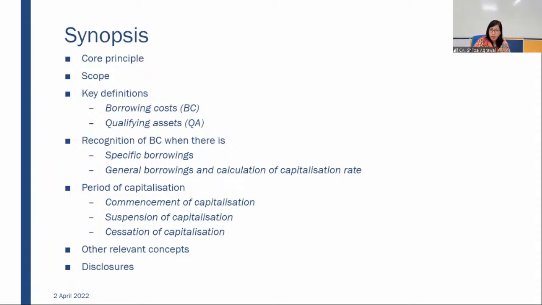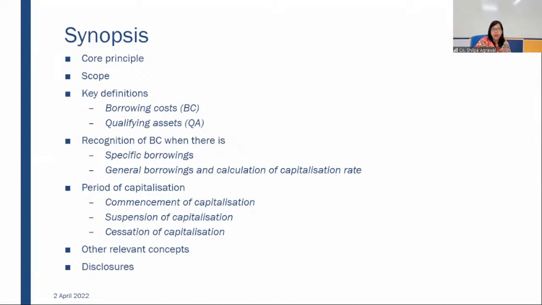After that, scope, then key definitions of borrowing costs and qualifying assets. After that, recognition of borrowing costs when there is specific borrowing and when there is general borrowing, and in case of general borrowing, how to calculate the capitalization rate, because only through the capitalization rate can we calculate borrowing costs in case of general borrowings.